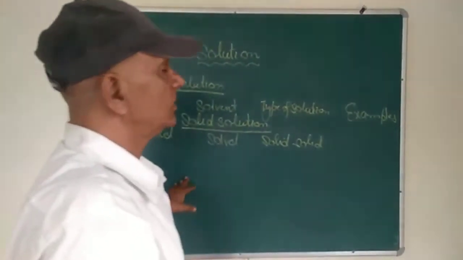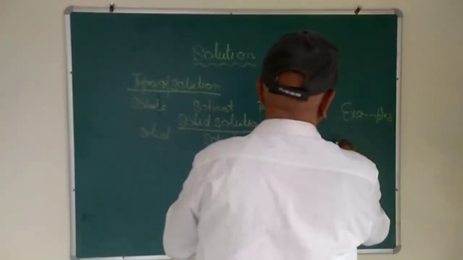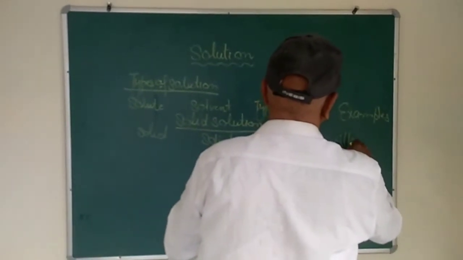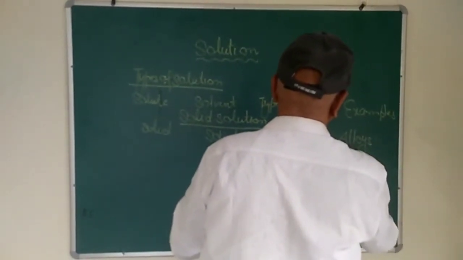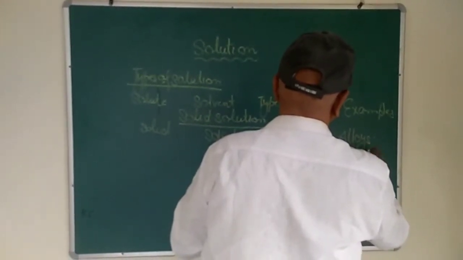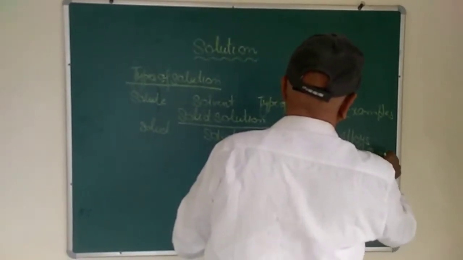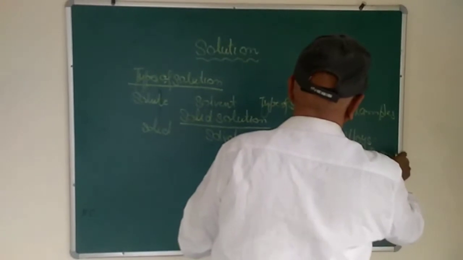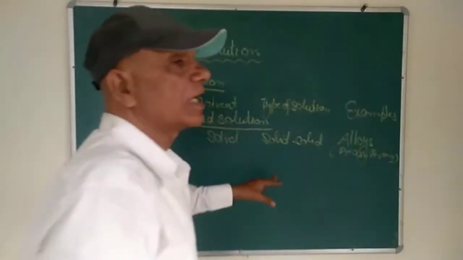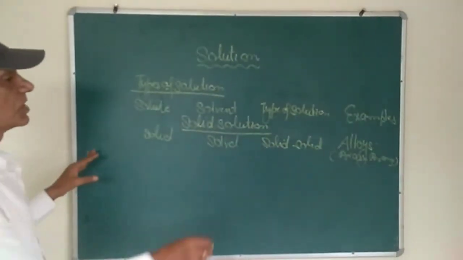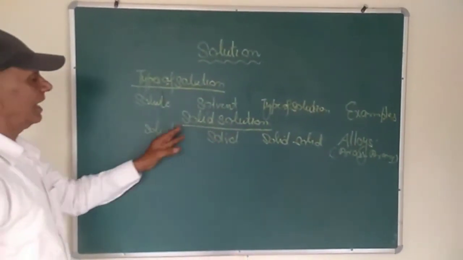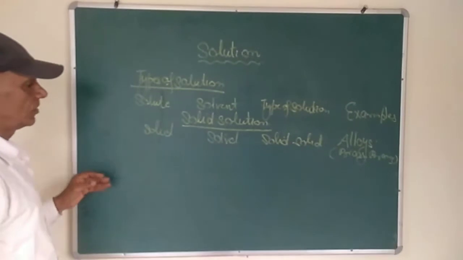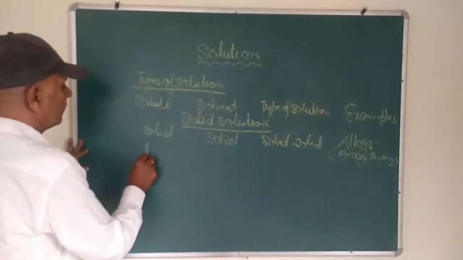For example, as you know, all alloys like brass, bronze, etc. Alloys are examples of solid solutions, where the solid acts as a solvent and the solid acts as a solute.